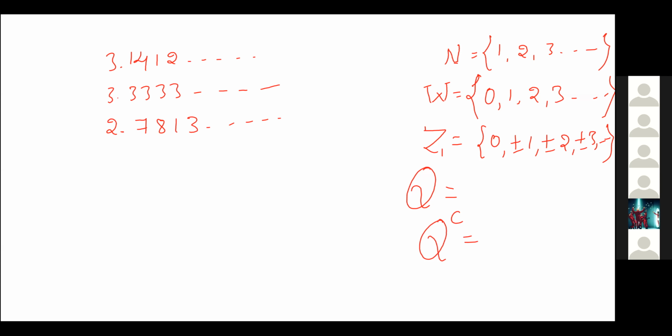A number which is rational will definitely not be irrational, and a number which is irrational will definitely not be rational. Bifurcate which are rational and which are irrational.